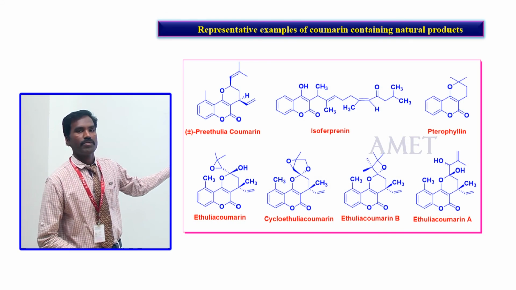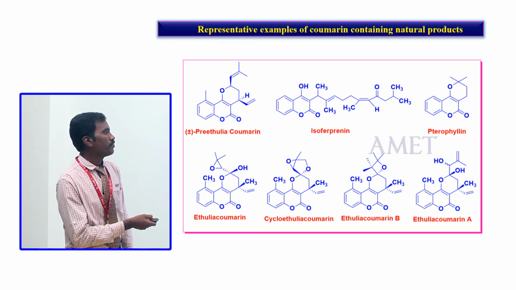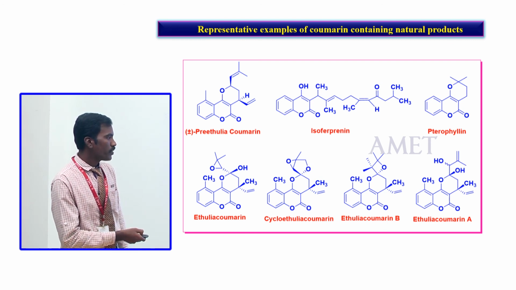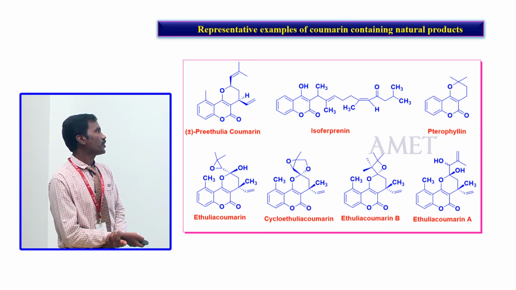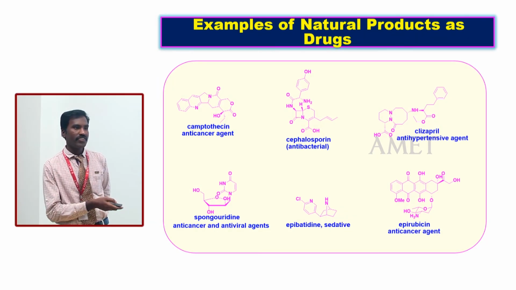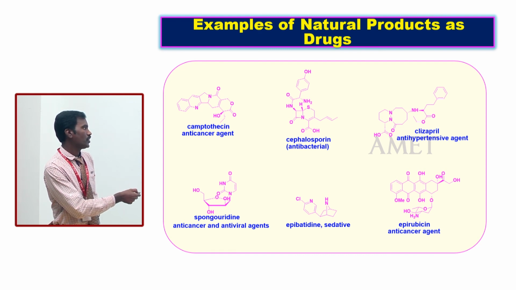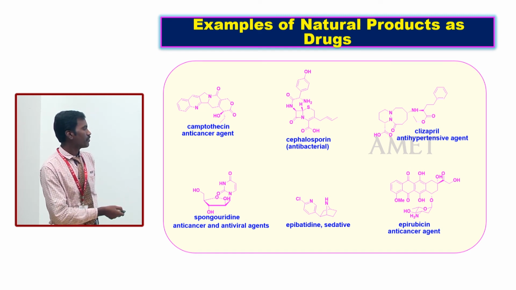This slide shows some representatives of natural products like coumarin, isoprene, and related coumarins. These are all biologically active natural products. These are some examples of natural products used as drugs. These are all converted from simple name reactions. This heterocyclic compound also involved many organic name reactions. This was also constructed from a hydrocarbon with name reactions. These are all examples of drugs.